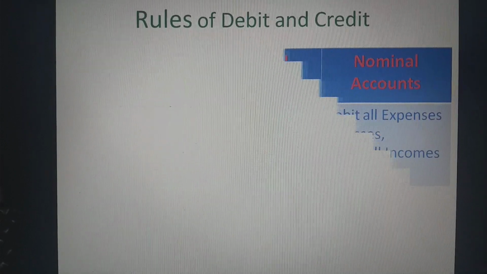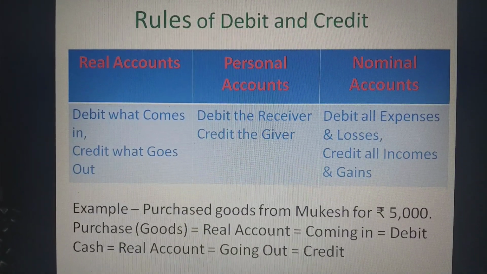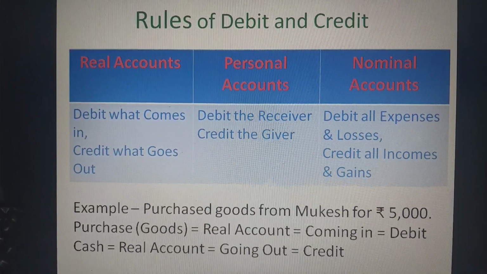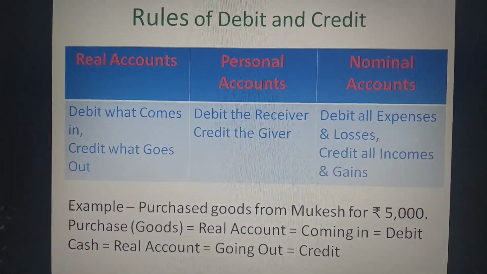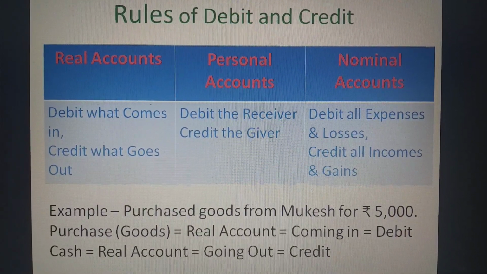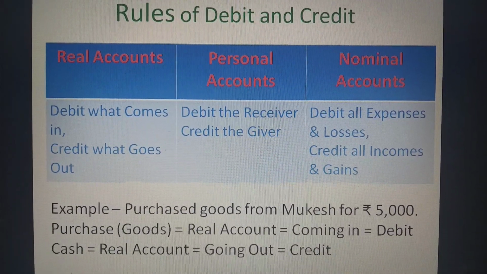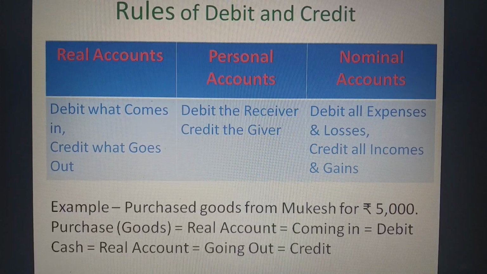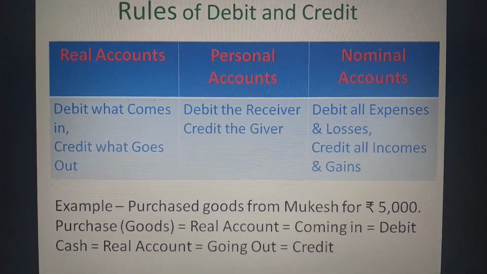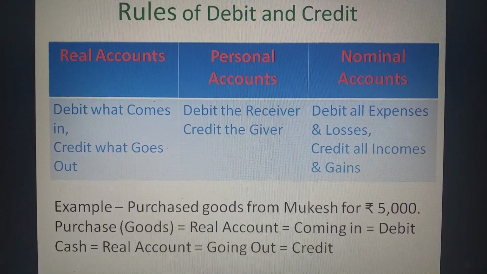Now the rules of debit and credit. As we all know that accounts are mainly classified into three categories: real accounts, personal accounts and nominal accounts. These rules are also known as golden rules. For real accounts, the rule of debit and credit entry will be debit what comes in and credit what goes out. The things which are coming in the business will be debited and the things which are going outside from the business will be credited.